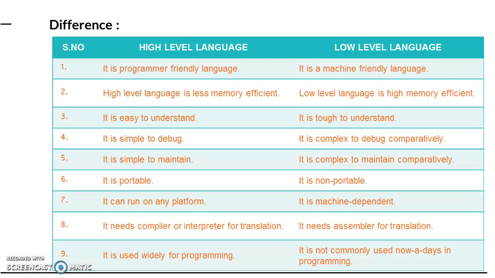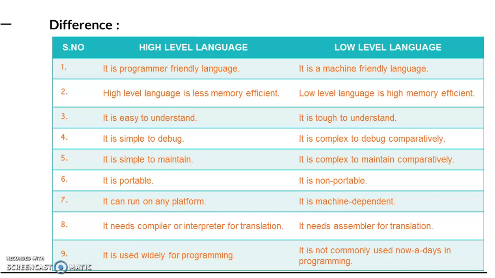Now, the difference between high level language and low level language. The first one is, a high level language is programmer friendly, whereas a low level language is machine friendly. Obviously, a low level language directly communicates with hardware. High level language is less memory efficient. That means it requires more space to store your instructions, to store your program, whereas low level language is highly memory efficient.